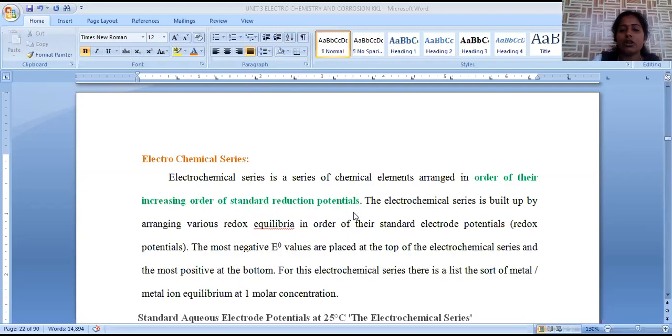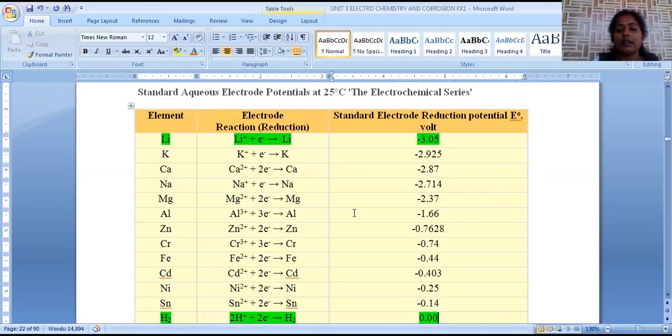But as we already know, most metals have a tendency to lose electrons. That's why loss of electrons is denoted by oxidation potential. But in order to represent it as reduction potential, we have to change the sign. The metals exhibiting minus 3.05, minus 2.925, like this, all these are in volts.